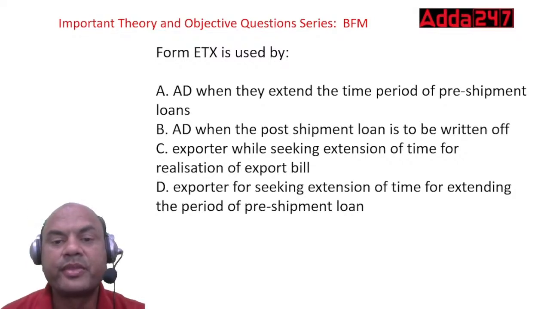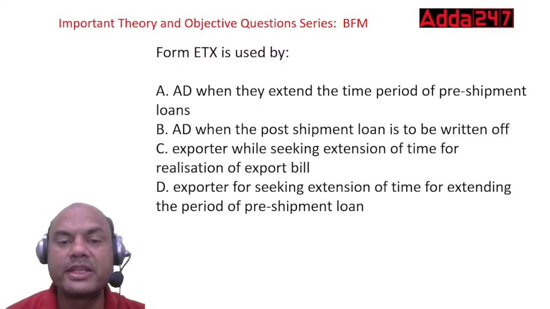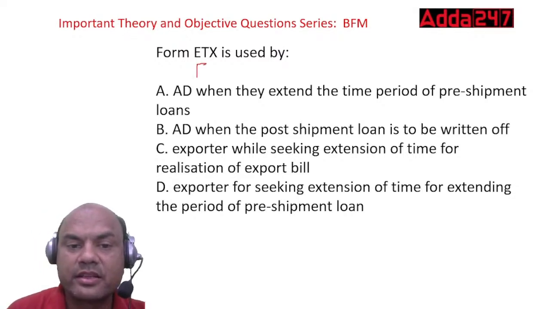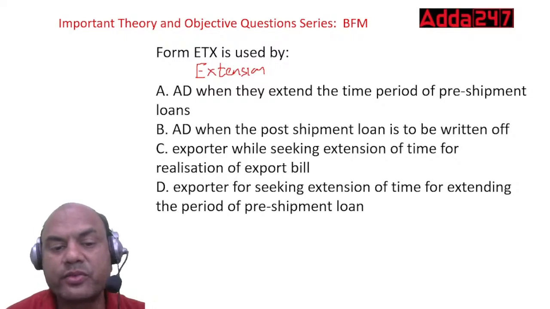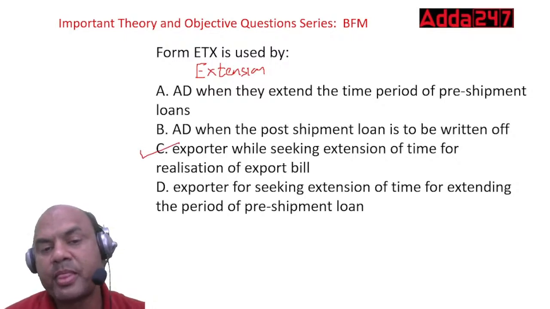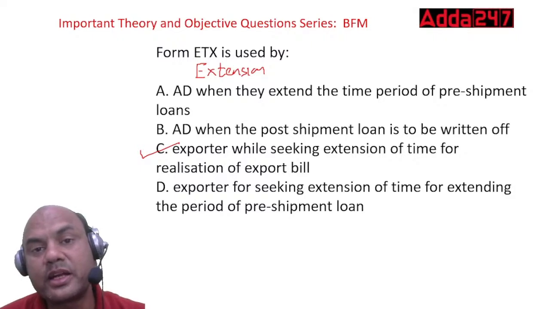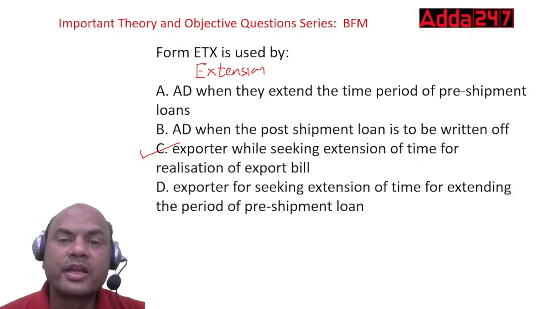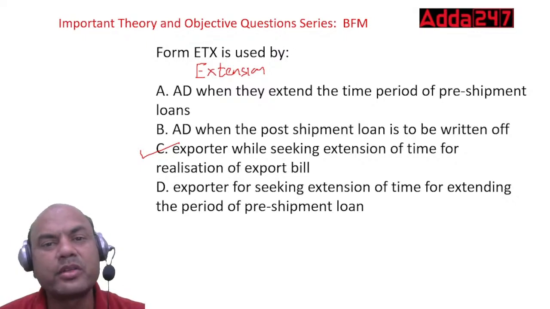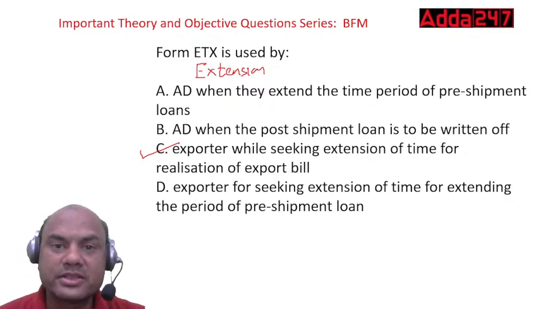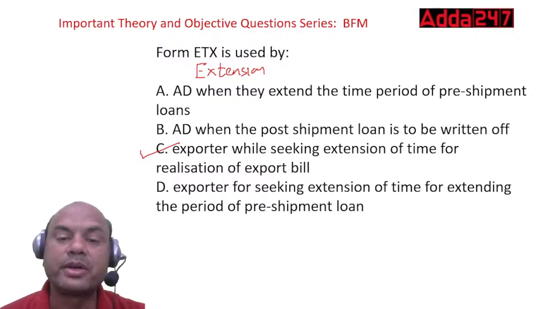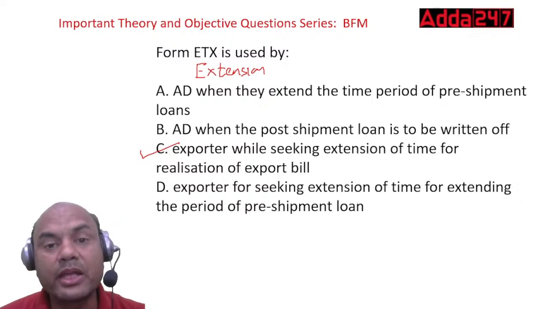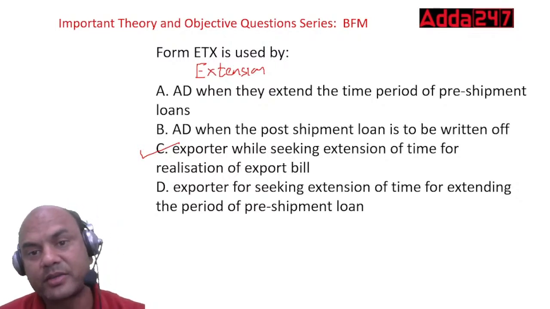The answer is ETX form. ETX full form is extension form. Actually, it should have been EXT, but they call it ETX. The extension is always received for realization of export bill. Whenever your export bill is not realized within the time, now what is the time period? Earlier it was 12 months. Now, because of COVID, RBI made it 15 months. So if your bill is not realized within 15 months, then you'll have to submit the ETX form to RBI through the AD, meaning through the bank.